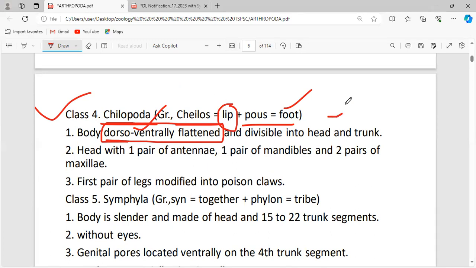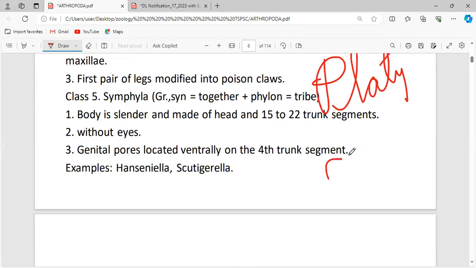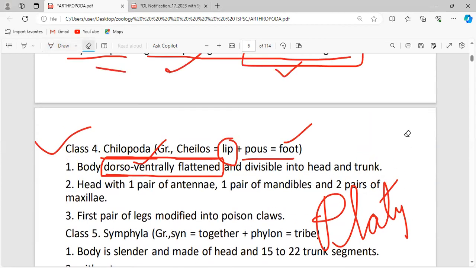Very good. It is not Platyhelminthes, it is Platyhelminthes. The common name is said to be the flatworm. Very good. Anyhow, you answered the question.